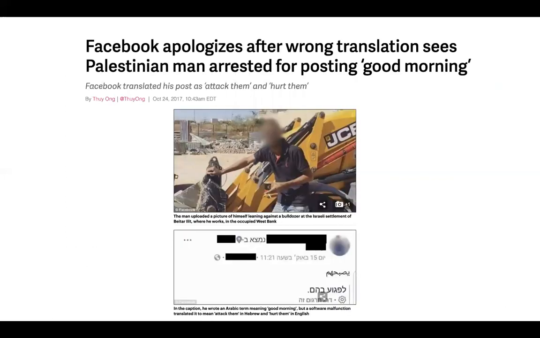Here is another example. A Palestinian man was arrested for posting just "good morning" on Facebook because his post was wrongly translated to "attack them" and "hurt them". Thus, we know that this kind of translation error can lead to very serious consequences, and an automated testing technique for this kind of software is in high demand.